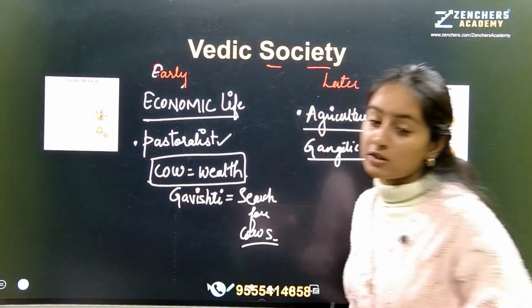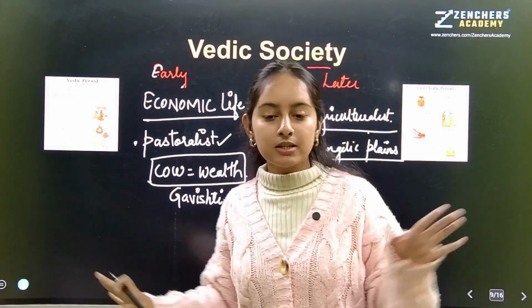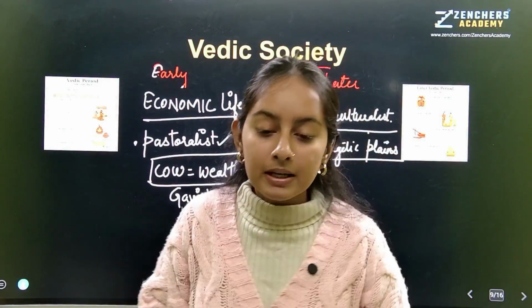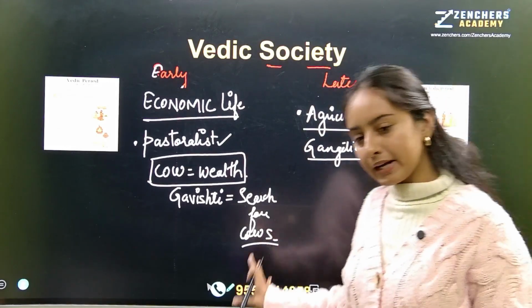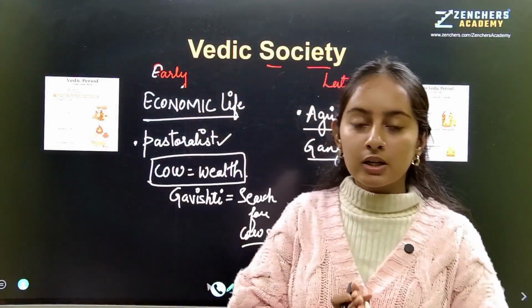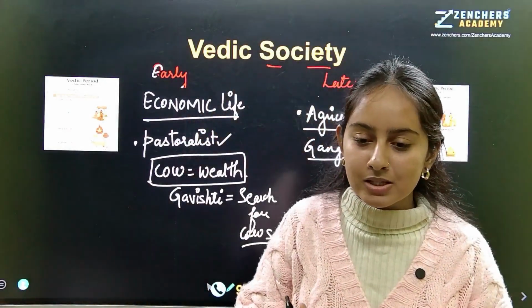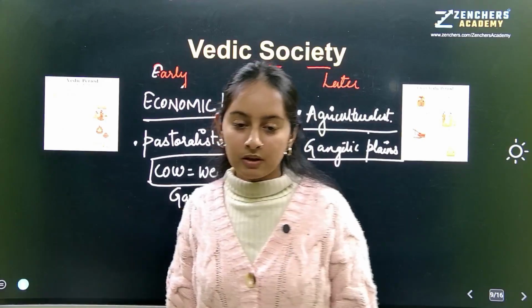And became agriculturalist. So that doesn't mean that they were not rearing cattle. They were still doing that work, but now the dominant sector was agriculture. All right. So economic life shifted. See, initially there was no evidence or any statement that says that they were using iron. We don't know about it.